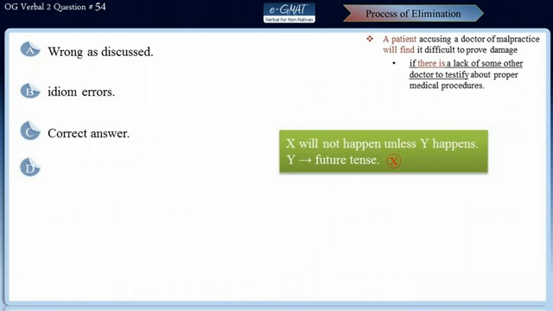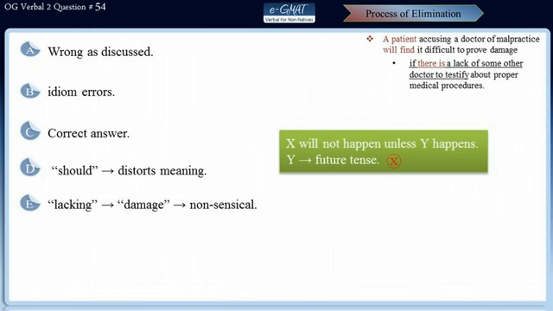Choice D distorts the meaning of the sentence. Should adds the element of doubt, and this is where the distortion takes place. In choice E, there is no comma before lacking, which means it will modify its preceding noun. In this case, that noun is damage, hence lacking nonsensically refers to damage. So this makes choice E incorrect. So as we found out earlier, choice C is the correct answer.